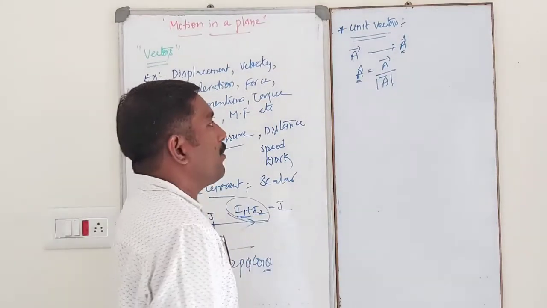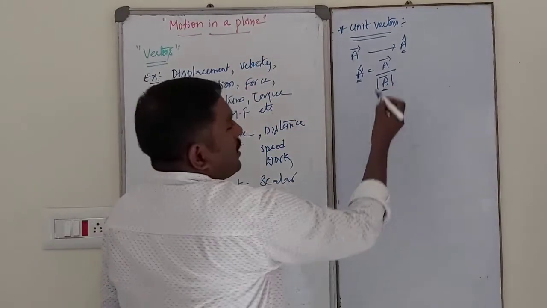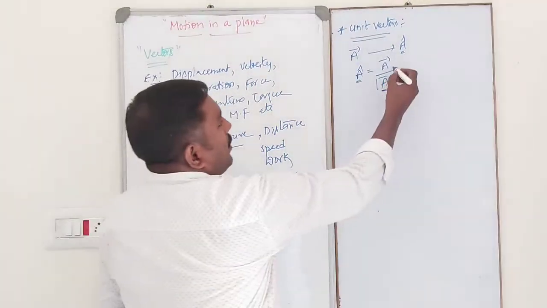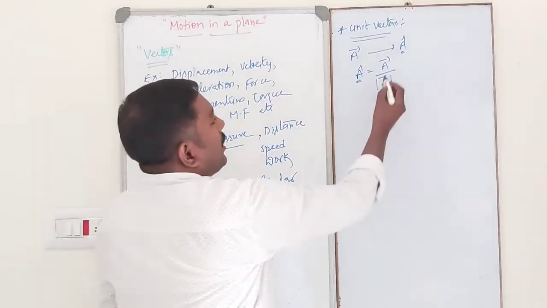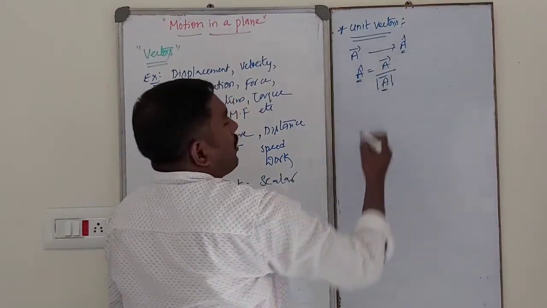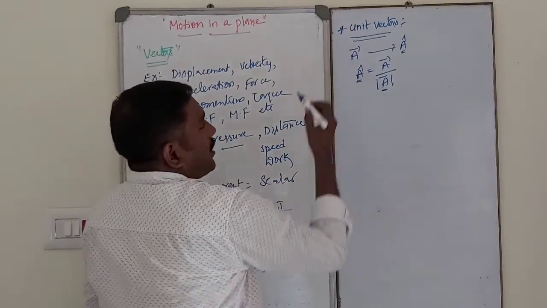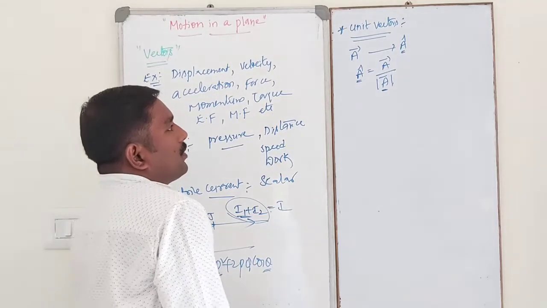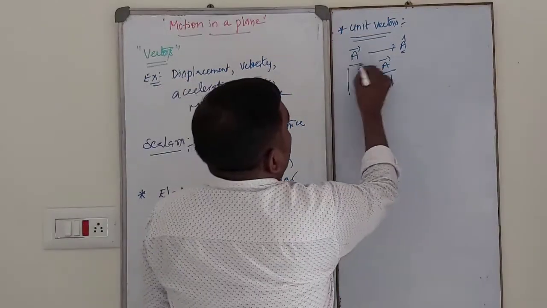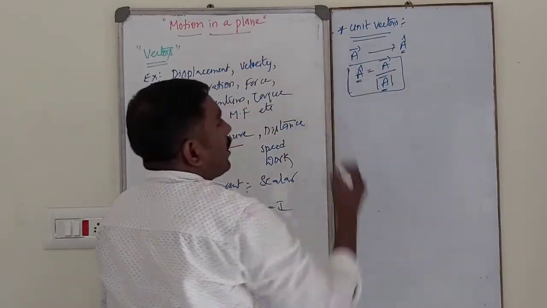Modulus of A bar represents its magnitude. A bar represents direction. ఇక్కడ మనకి ఏంటంటే A bar is the direction of unit vector. So this is the representation of unit vector.